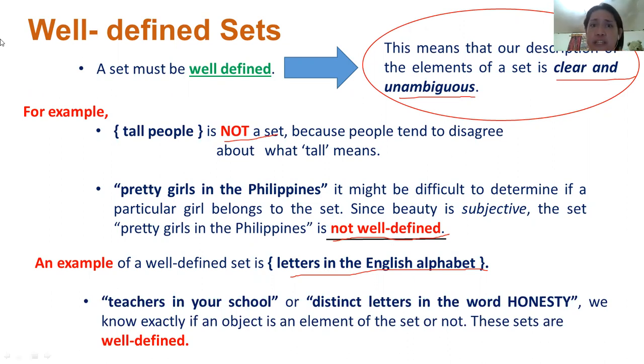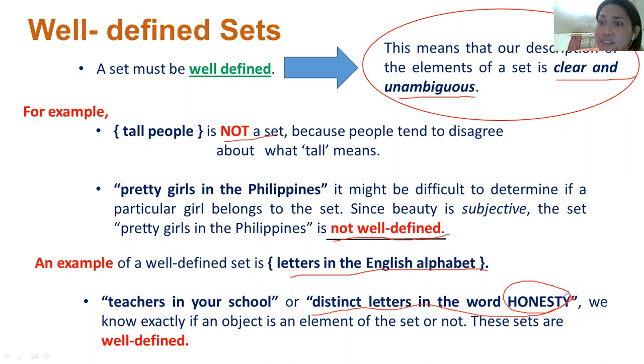Since you can identify the number of letters in the set, the distinct letters in the word honesty is a well-defined set. Why? Because we know exactly if an object is an element of the set or not. And that makes it clear and unambiguous.